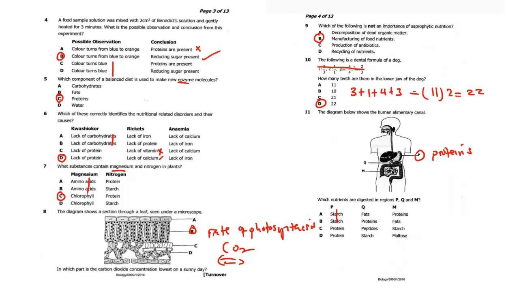So proteins. Then from the stomach, immediately after, you find the duodenum. Now, what is digested in the duodenum? In the duodenum, it is not peptides. Peptides are digested in the jejunum. So still in the duodenum, you have the saccharides. So we can talk of starch. Since this one has failed, we can go for starch. Which means the last one is maltose. So the answer is D. What do you think is the answer here?